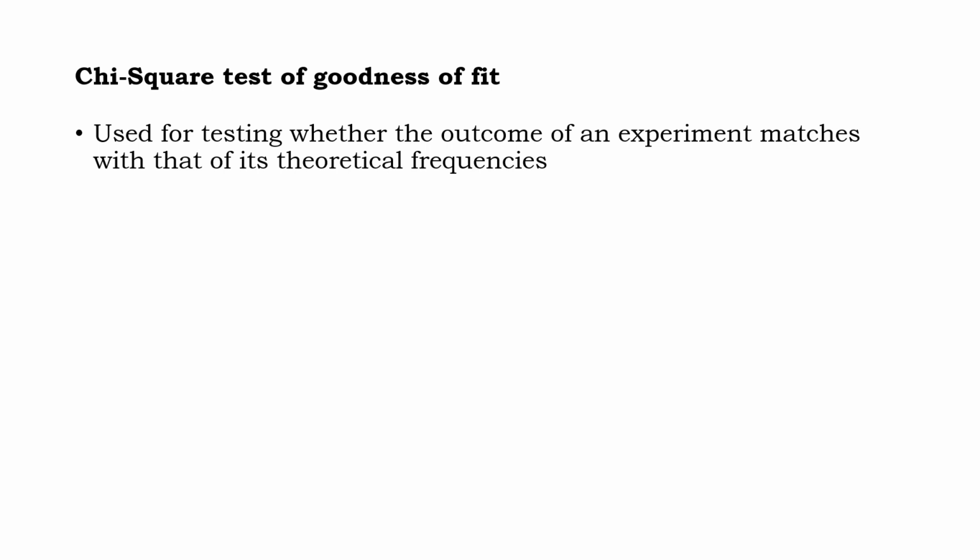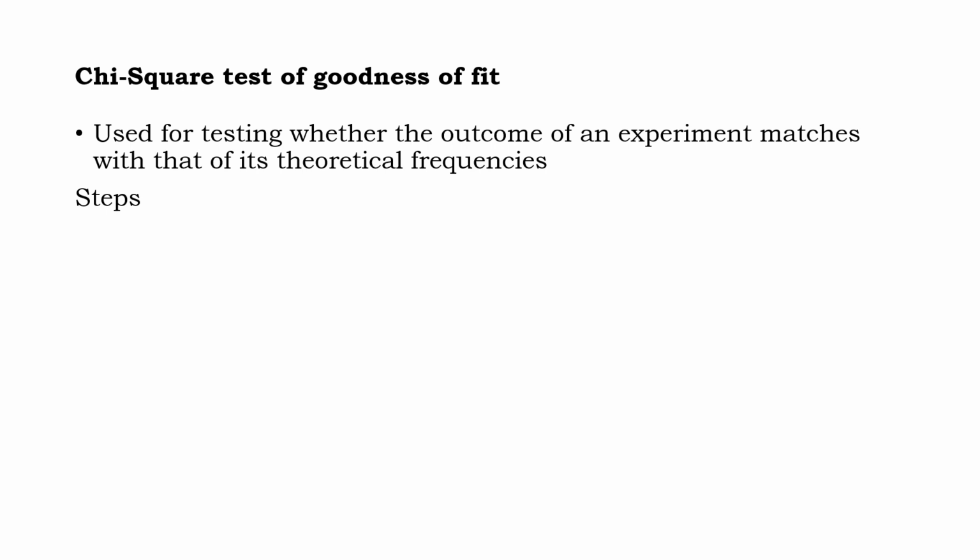In the case of Poisson distribution, we consider the accidents that happen on a road over a week. So when we consider this, you may have an expectation, or by means of Poisson distribution, you might have a frequency distribution of accidents that has happened in a particular week. And when you monitor that week's experiment, then you might have observed a set of accidents. So the chi-square test of goodness of fit is used to test whether this observed frequency is fitting with, is matching with the theoretical frequencies.